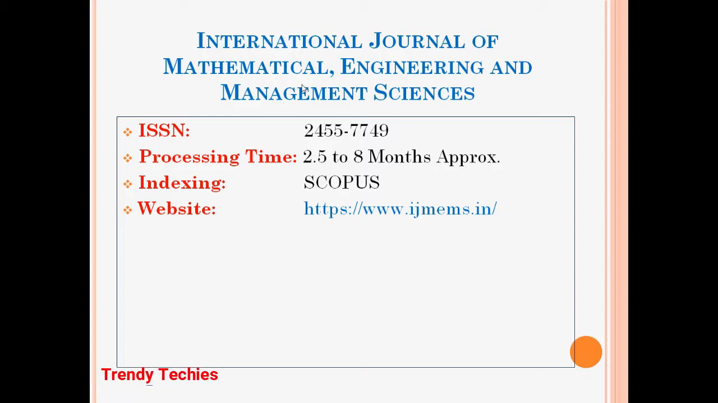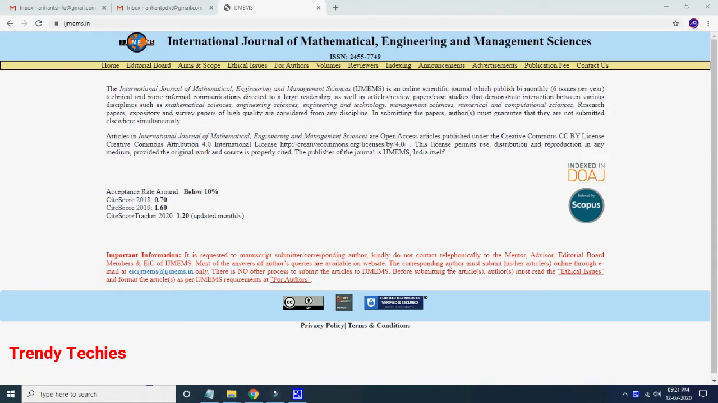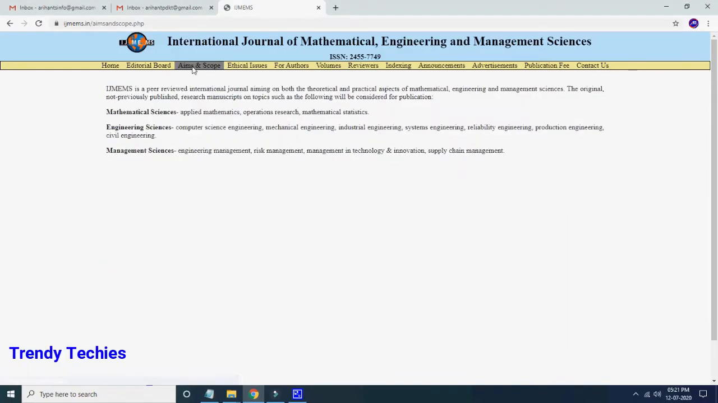Scope, we can check the scope. Go into this website. Here you can get the option called Aims and Scope. Just click over here. Here you can see the mathematical sciences: applied mathematics, operations research, mathematical statistics, engineering sciences. We can publish our paper in many streams: civil engineering, computer science, mechanical engineering, industrial engineering, system engineering, reliability and production engineering. Management also we can publish, risk management, supply chain management. These kinds of papers are possible to publish within this link.